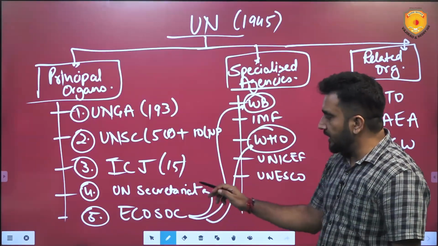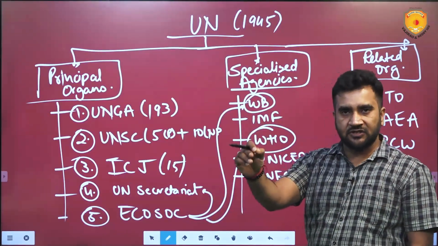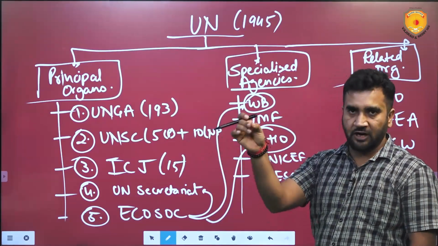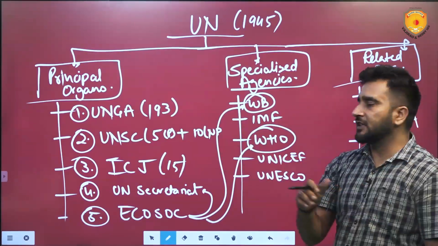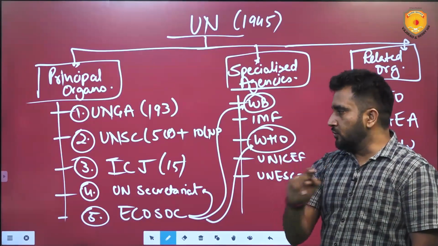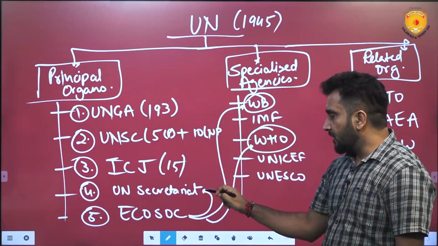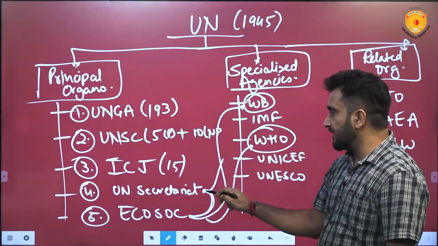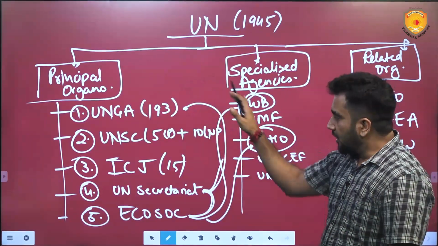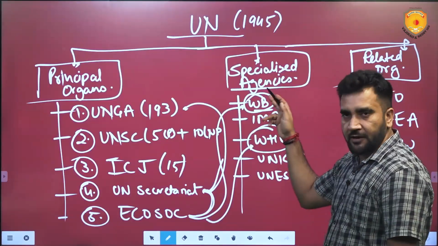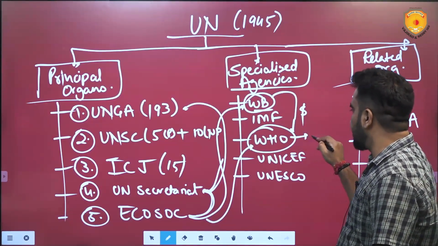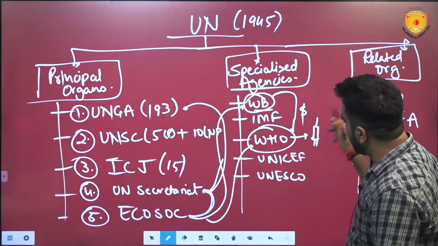Then I will go to the Secretariat and tell them this much money is needed. The World Bank can be made responsible for releasing the money, and WHO can be made responsible for implementing this, in the resolution. The UN Secretariat will draft that resolution. ECOSOC will take that resolution and go to UNGA, pass that resolution, come to the World Bank and tell them to issue the funds. The funds will be issued. WHO, vaccines will be procured and it will be administered.